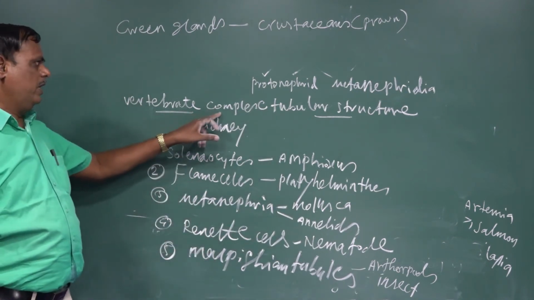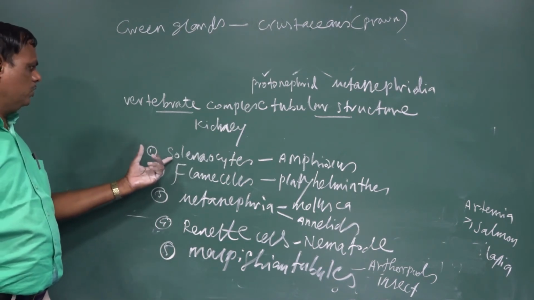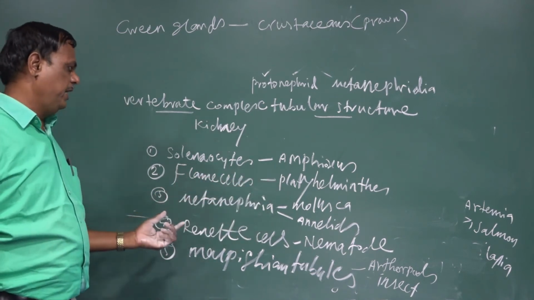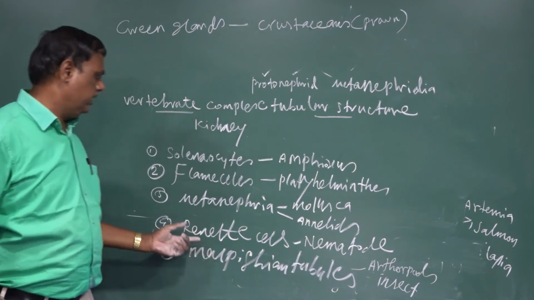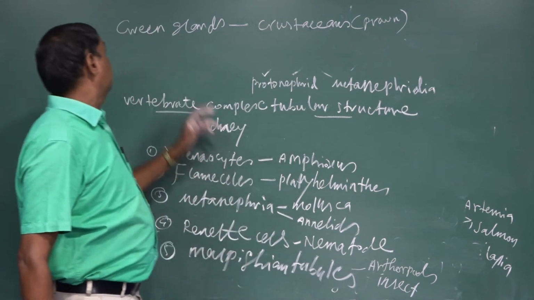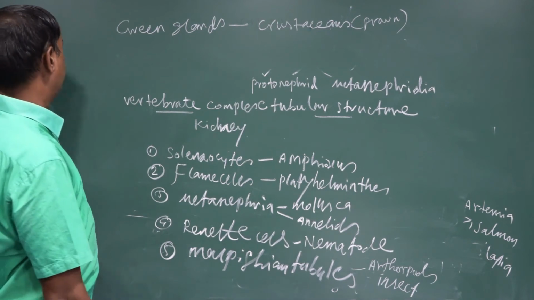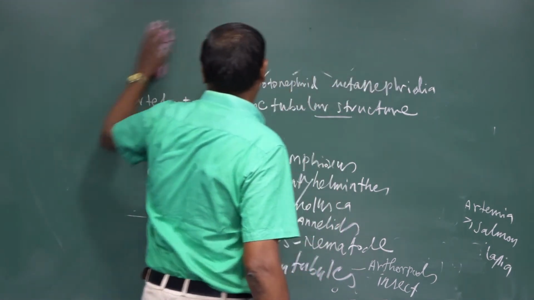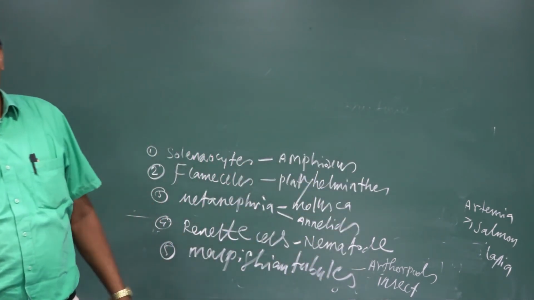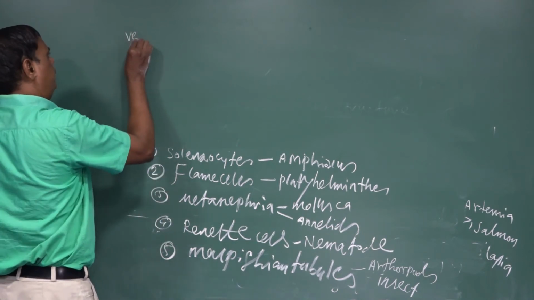Vertebrates have a complex tubular structure called the kidney. In lower organisms, solenocyte in Amphioxus, flame cell in Platyhelminthes, metanephridia in Mollusca and Annelida, renette cells for nematodes, Malpighian tubules for arthropods, specific to insects, and green glands for crustaceans. These are the various excretory organs. Vertebrate kidneys differ based on environmental conditions.